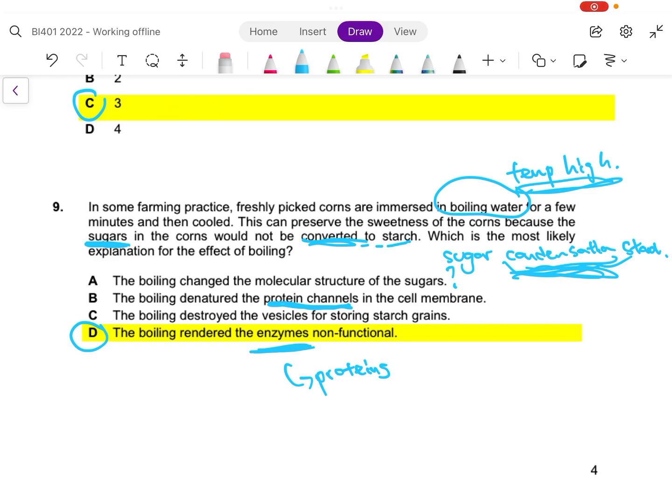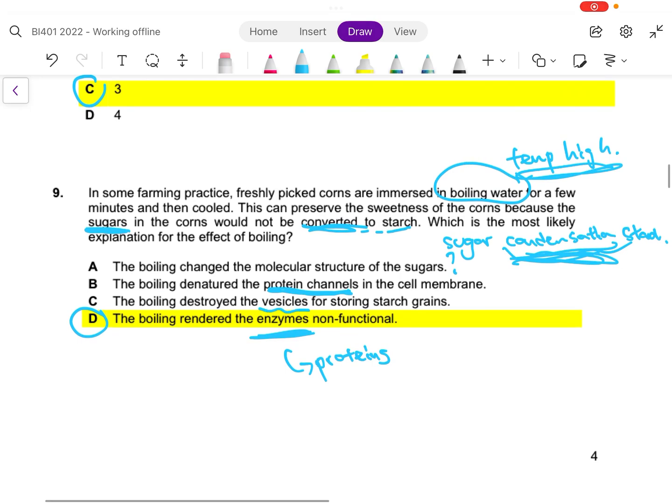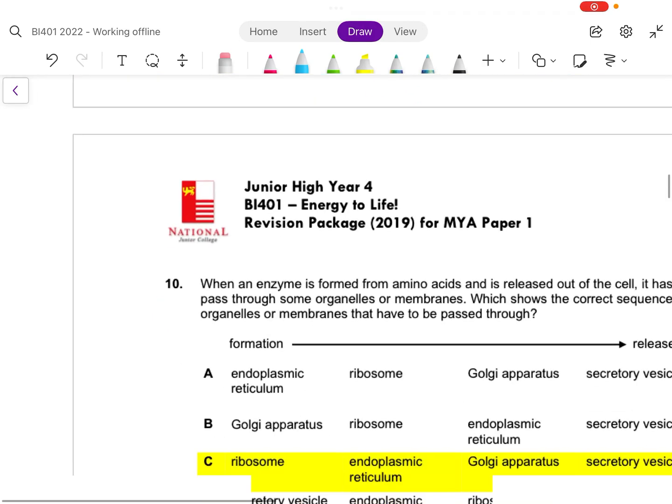Even if you affect the protein channels, they do not convert the sugars to starch. C, the boiling destroyed the vesicles for storing starch grains. Okay, also not quite related. How does the vesicle affect the conversion of sugars to starch? So D is the best answer. Anyway, vesicles are made of lipids. So the temperature shouldn't destroy the lipids, unlike in proteins.